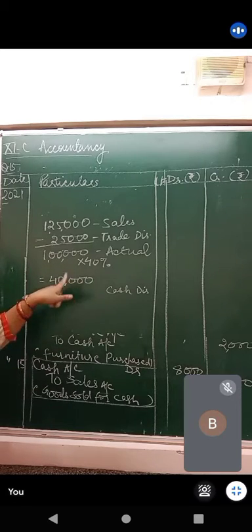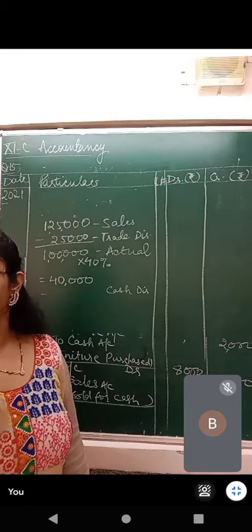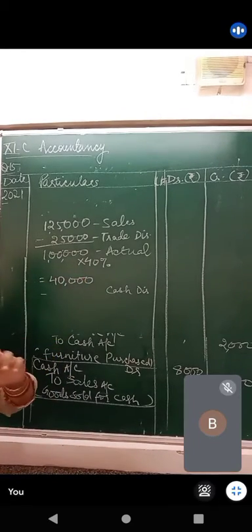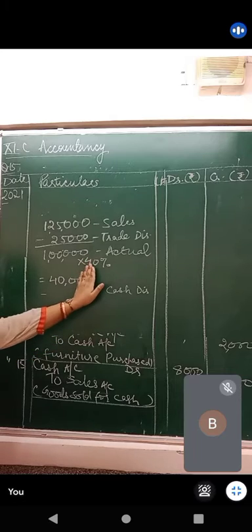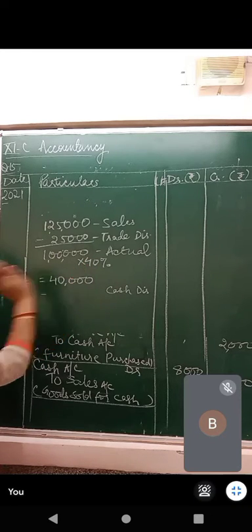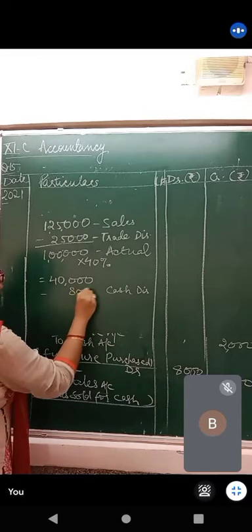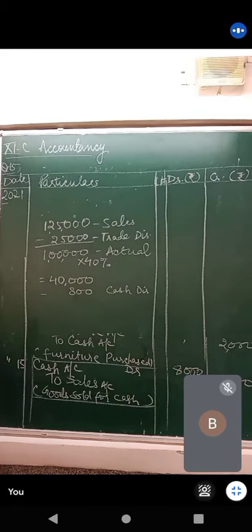On 40%, on 40,000, calculate 2%. Now when we calculate 10%, we remove 1 zero. When we calculate 1%, we remove 2 zeros. So 400 is 1%. 2% is double of 400, which is 800 rupees. So you subtract 800 from 40,000.